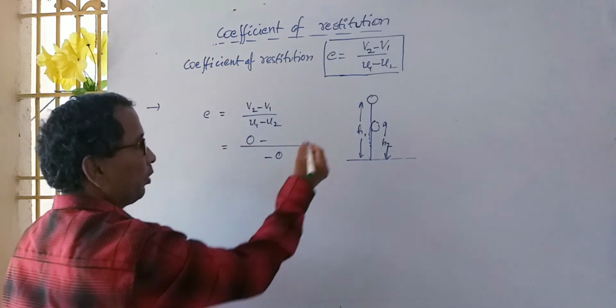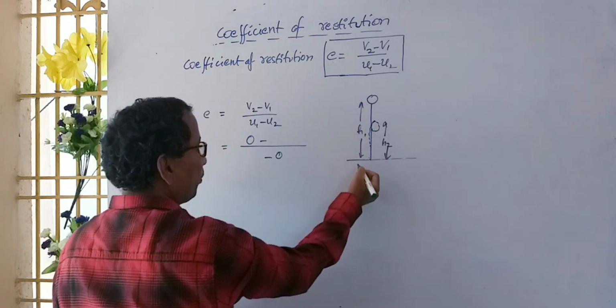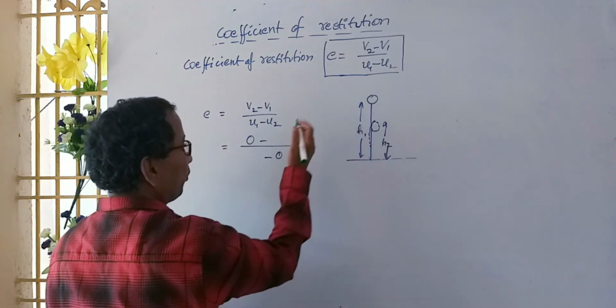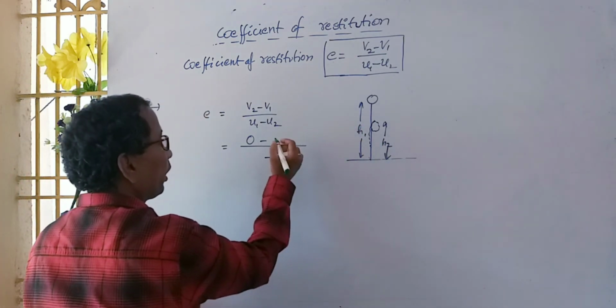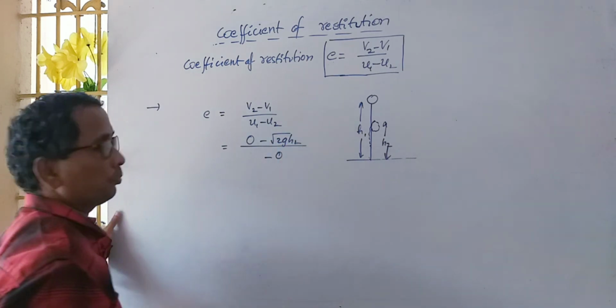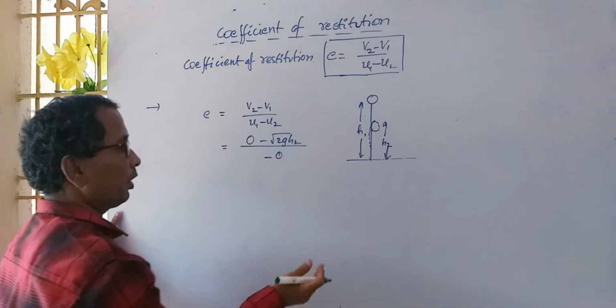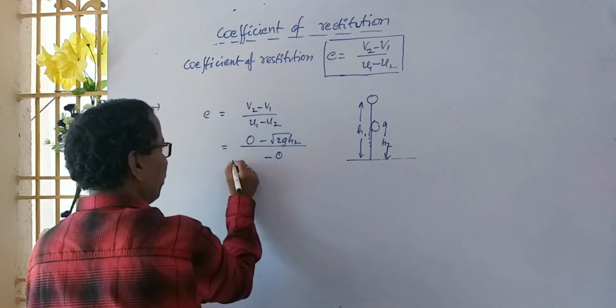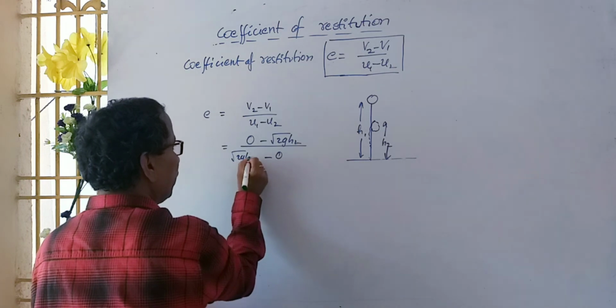And v1 is the final velocity, since it rises to a height of h2, that is root of 2g h2. u1 is the initial velocity of the body when touching the earth, with a velocity of root of 2g h1.